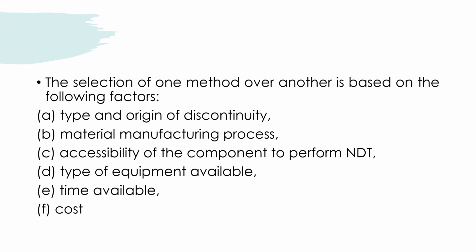Number 3, accessibility of the component to perform NDT. Number 4, type of equipment available. Number 5, time available. And number 6 is cost. So these 6 are the main factors on which the selection of one method over another is based.